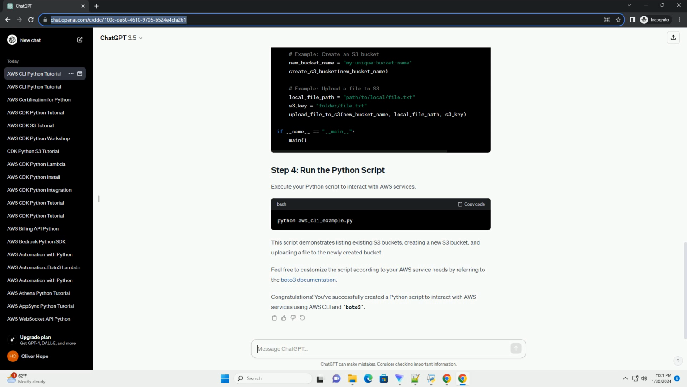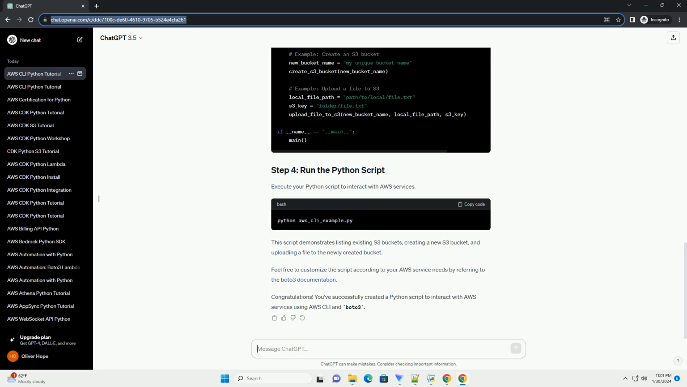First, install the Boto3 library, which is the official AWS SDK for Python. Configure your AWS CLI with the necessary credentials by running the following command. You will be prompted to enter your AWS Access Key ID, secret access key, region, and output format.